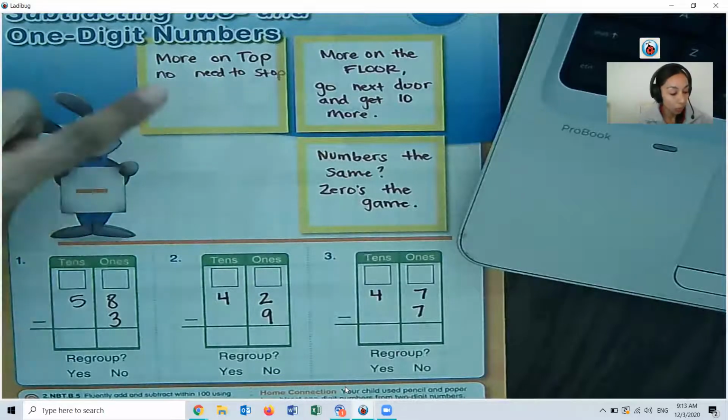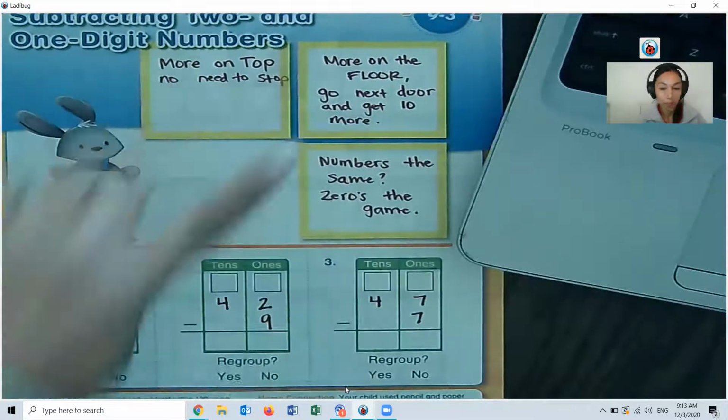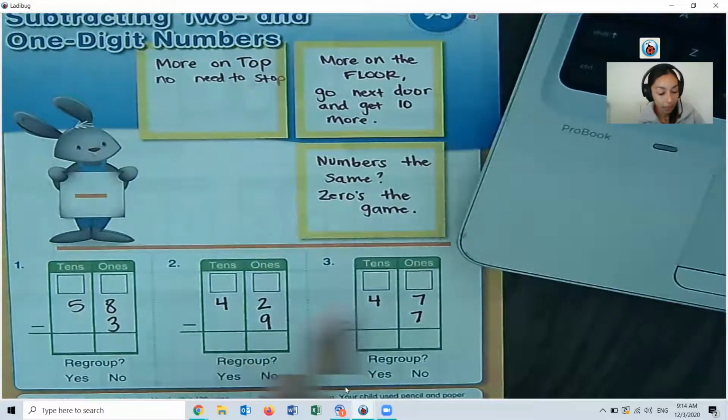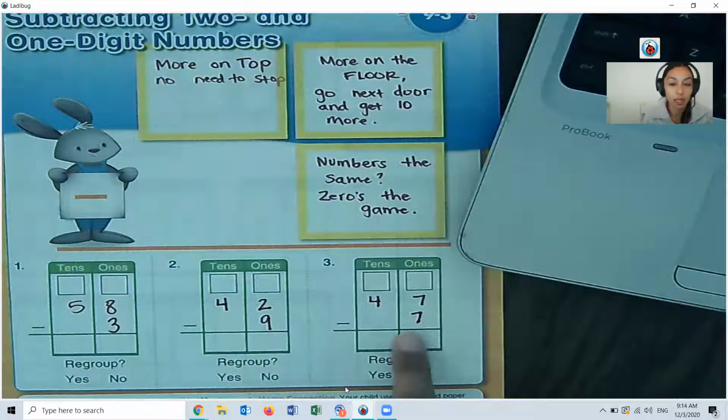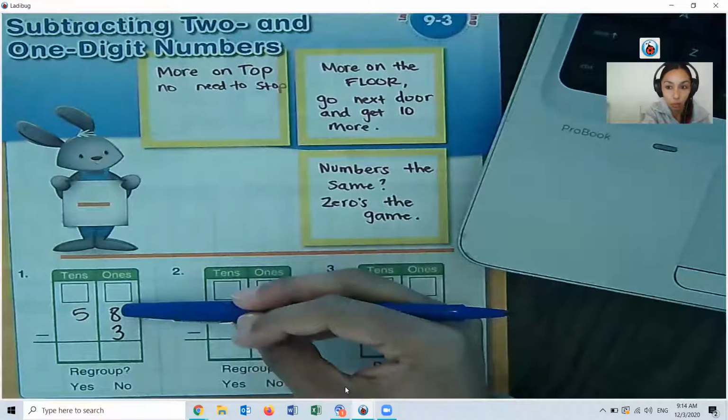So this example is going to be an example of more on top. This one will be an example of more on the floor. And this one will be an example of numbers the same. So when we are looking for more on top, more on the floor, or if the numbers are the same, we're looking at the ones place.